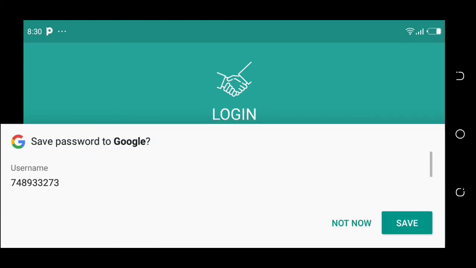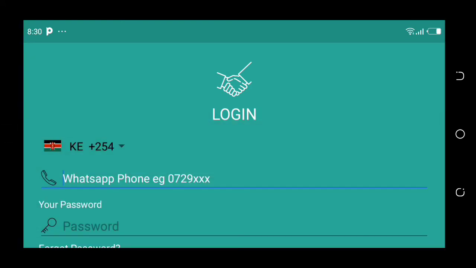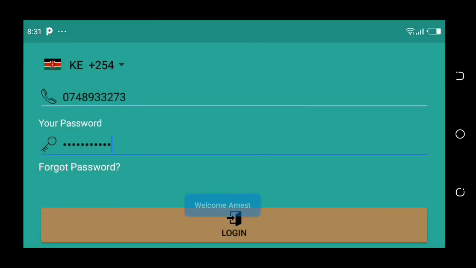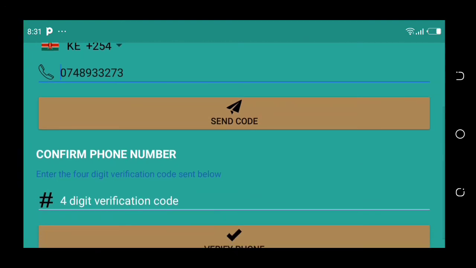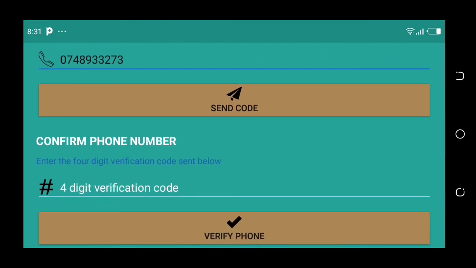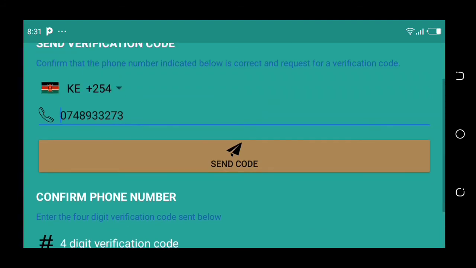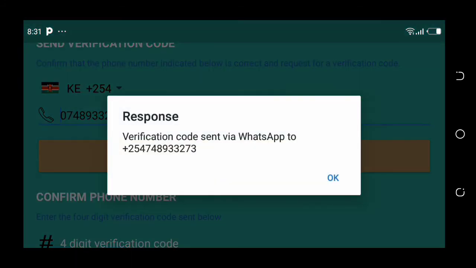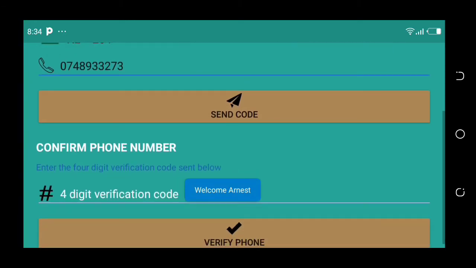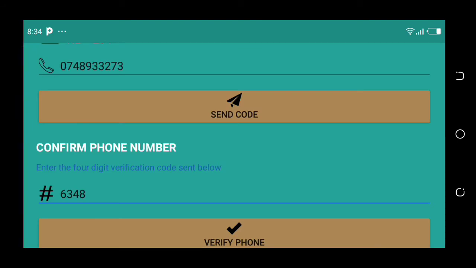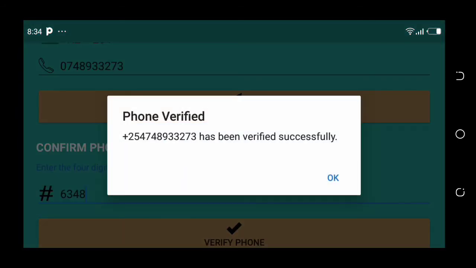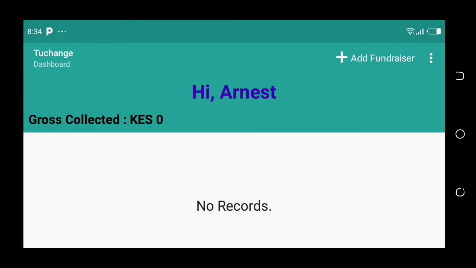So the account is already created. We can also save through Google. Now it says welcome Ernest, and then there is a 4-digit code that's supposed to come here. We enter the 4-digit code or send the code. First of all, you click send the code, then the code is 6348. Okay, verify my phone number. The phone number is verified.